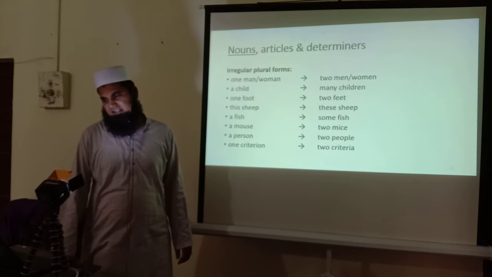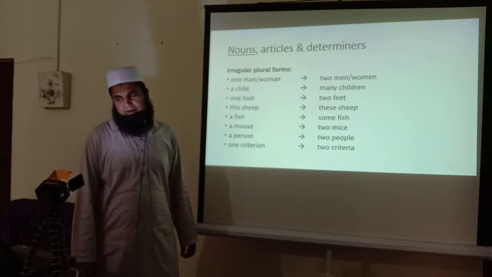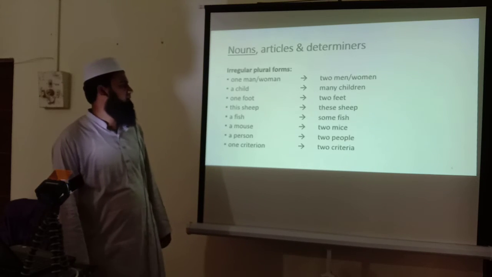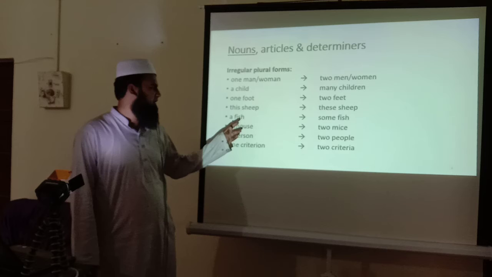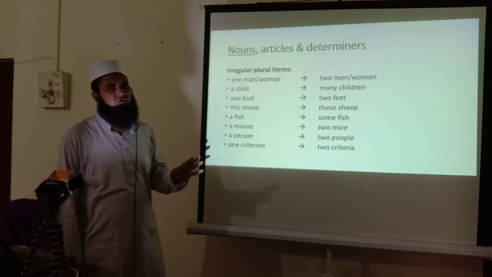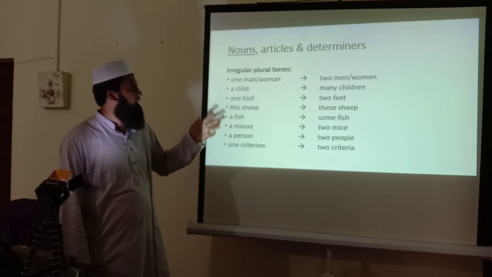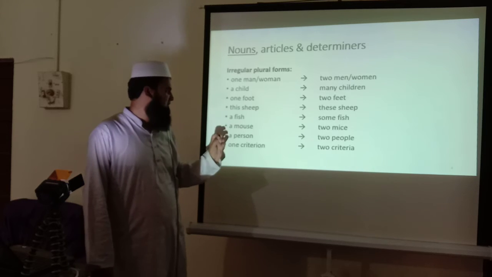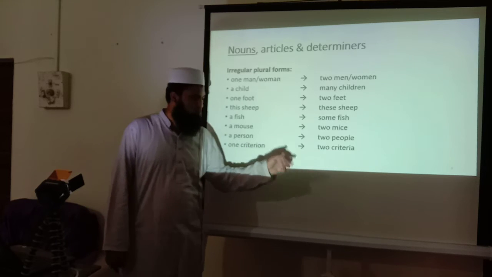This slide represents different irregular plural forms, like one man, two men; a child, many children; one foot, two feet; this sheep, these sheep; a fish, some fish. You cannot say fishes or sheeps. No, this rule does not exist for that type of words. So this sheep means these sheep. A fish, some fish; a mouse, two mice; a person, two people; one criterion, two criteria.